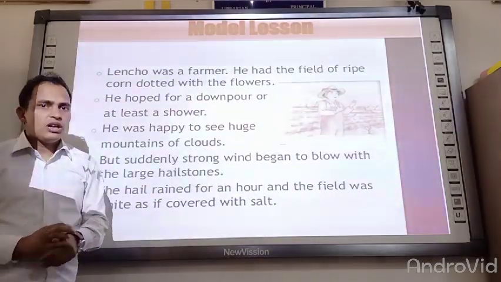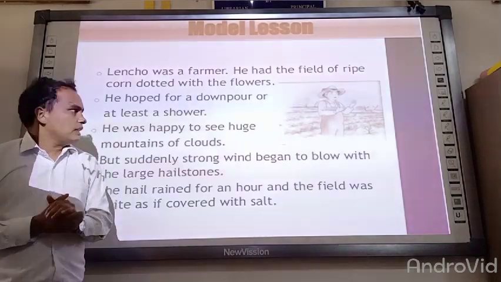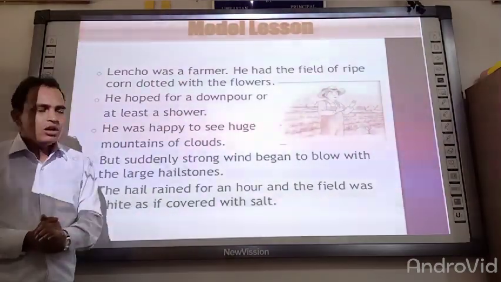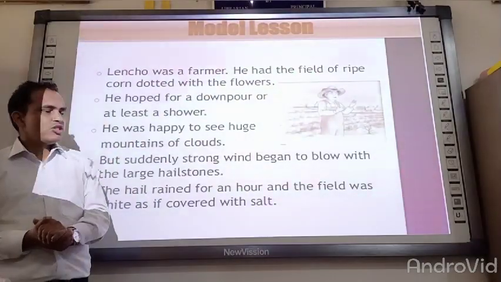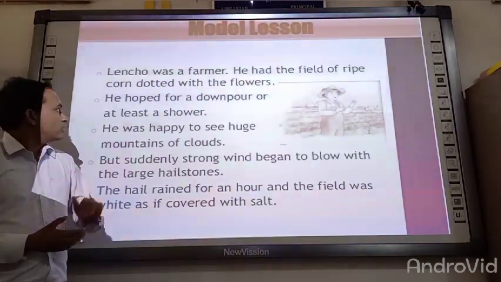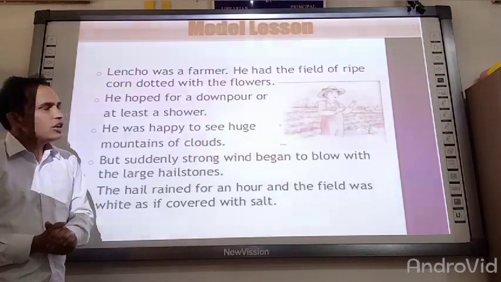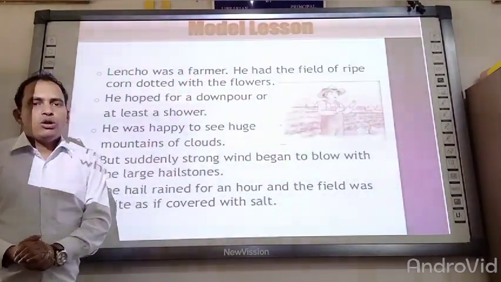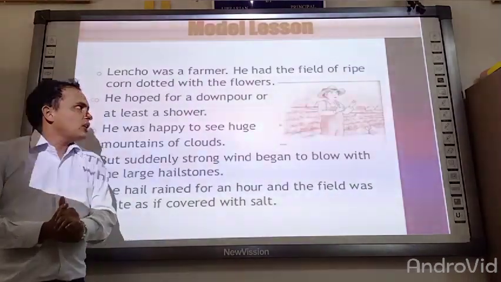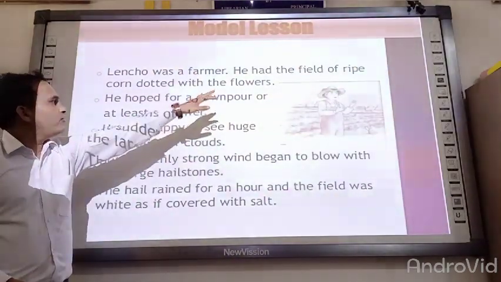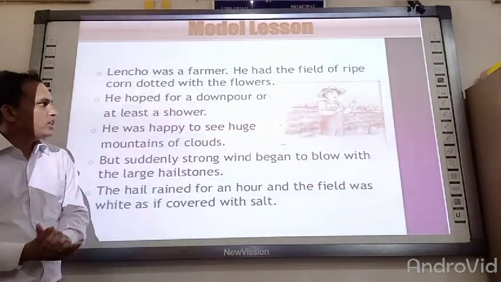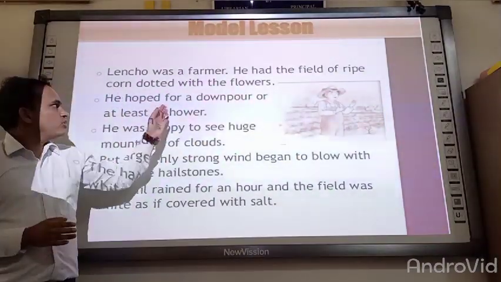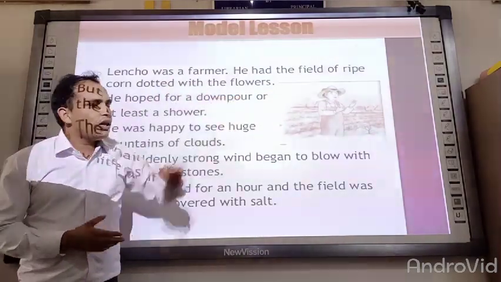As I have already told you, the writer of the story is from Spain, so the background of the story is Spain, and we are talking about a farmer whose name is Lencho, who is very hardworking. This time he had a field of ripe corn dotted with flowers. He has some croplands which are ripe and ready now.